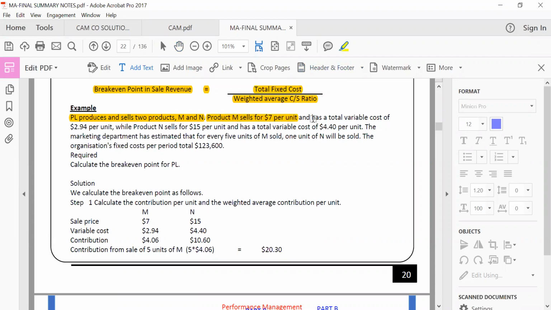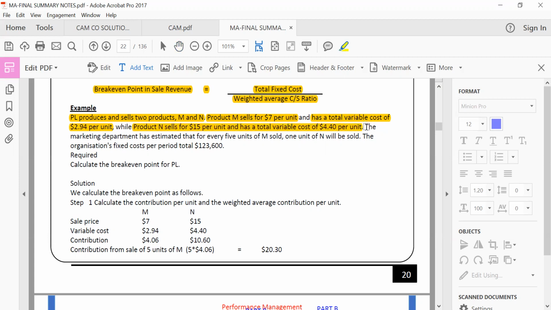And it has a total variable cost of $2.94 per unit. Oh, we can calculate contribution. You have the sales per unit and the variable cost per unit. Can't you calculate contribution? We can. Whilst product N, they are finished giving us the sales value and variable cost for product M, and are moving on to product N. Product N sells for $15 per unit and has a variable cost of $4.40 per unit.